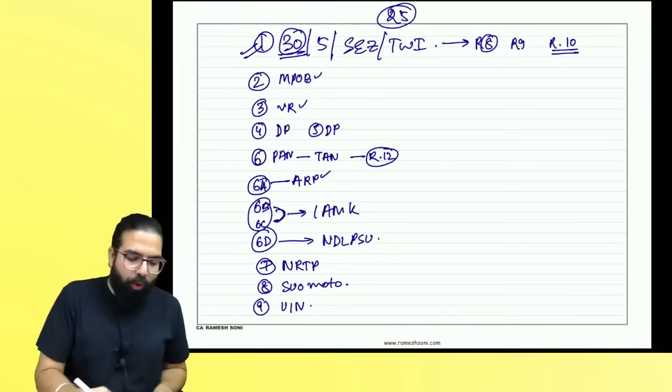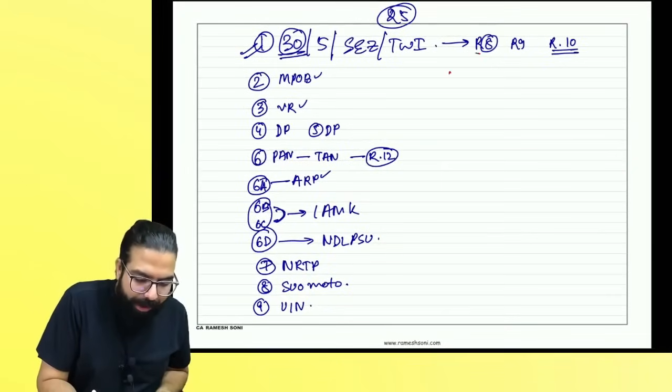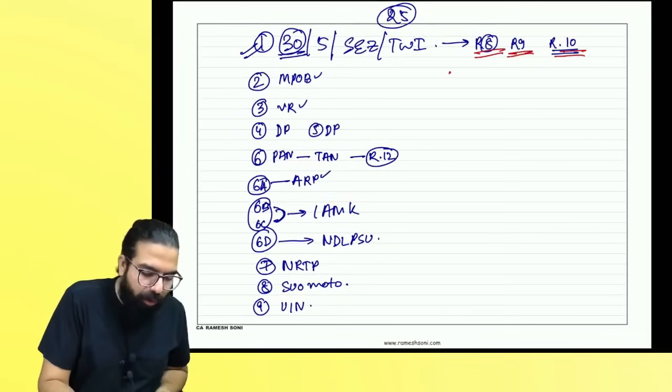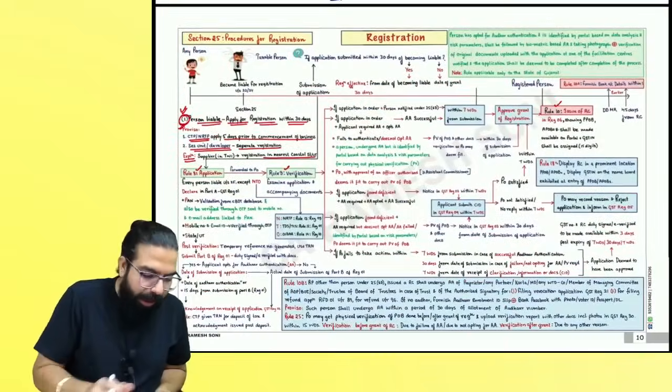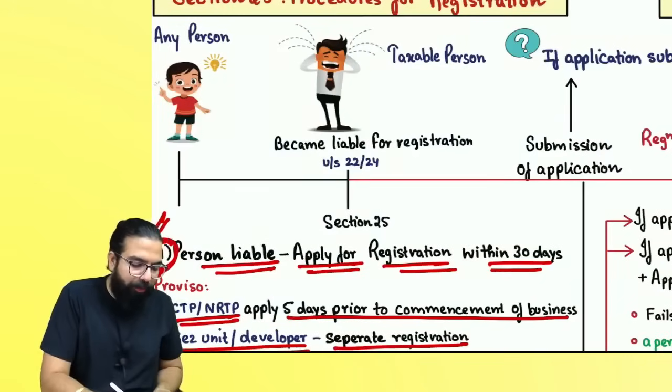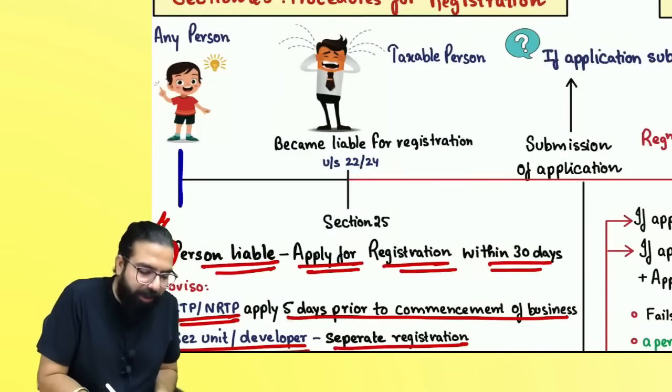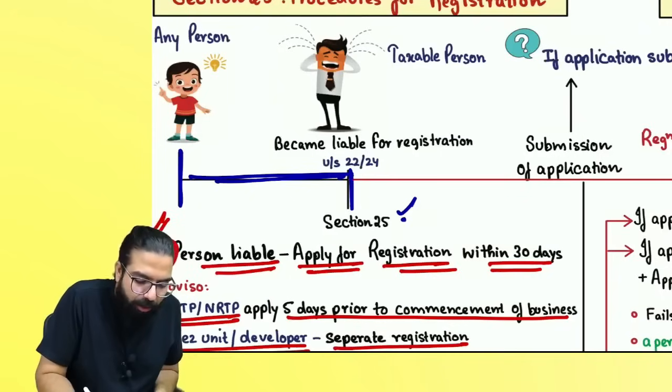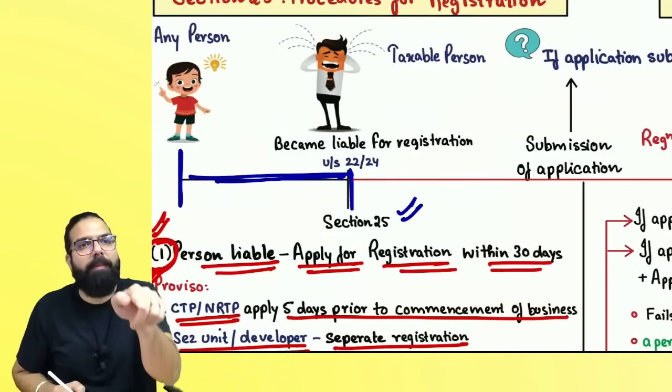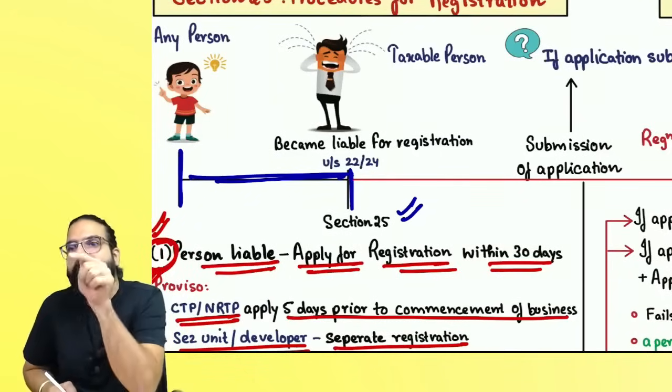Now let's do rule number 8, rule number 9, and rule number 10. Please come to a chart, everyone. Over here, everyone. Now, whenever a person becomes liable, so if there is any person and this person becomes liable, then I told you in section number 25 that whenever you become liable, you should go ahead and apply within 30 days.